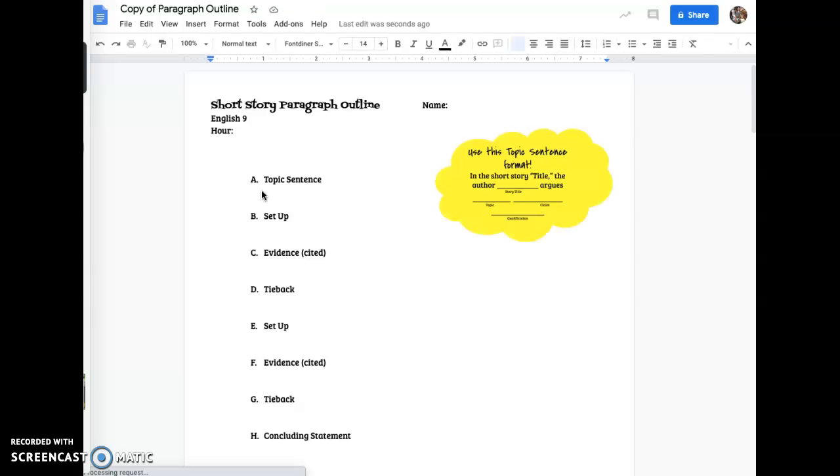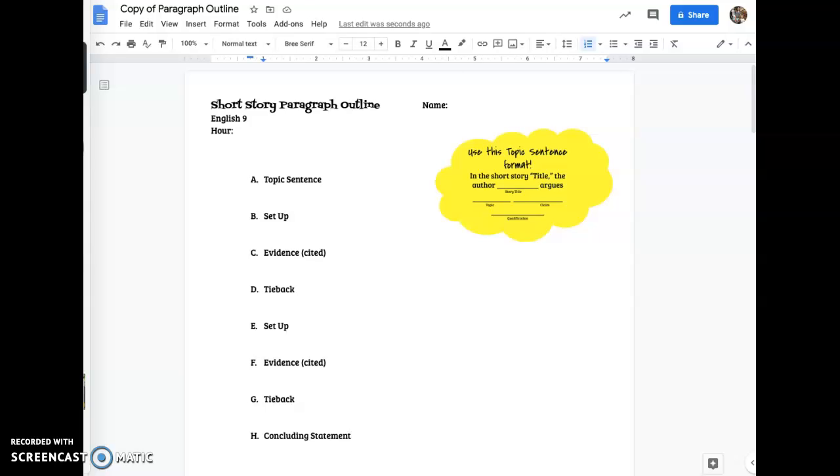For this short story paragraph, you are writing a paragraph about the theme of the story. So you need to follow this outline. You should have a topic sentence, a setup, evidence, tie back, setup, evidence, tie back, and a concluding statement. You might want to go back and look at your theme notes if you need those. I also posted some theme notes on Schoology.